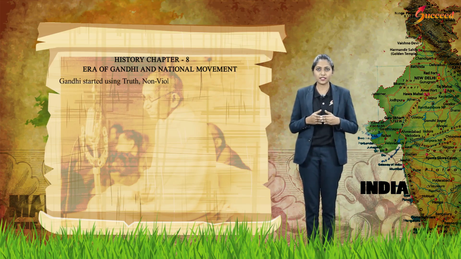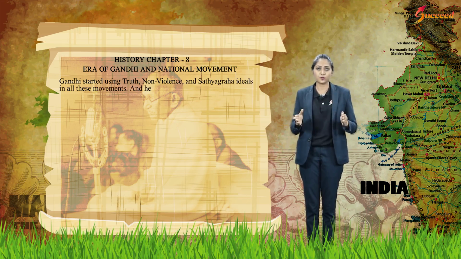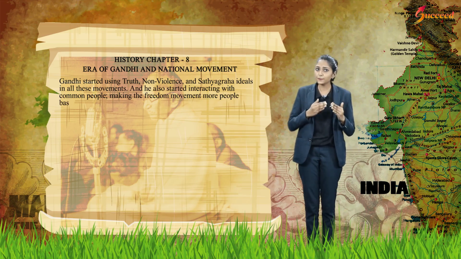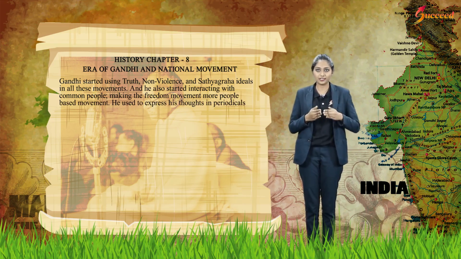Gandhiji started using truth, non-violence and Satyagraha ideals in these movements. And he also started interacting with common people, making the freedom movement more people-based. He used to express his thoughts in periodicals like Young India and Harijan.